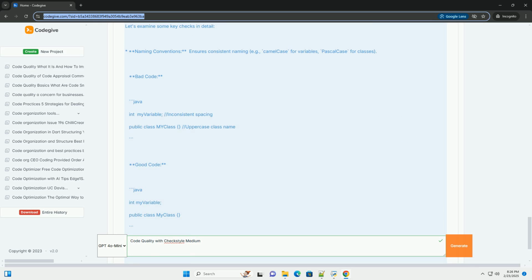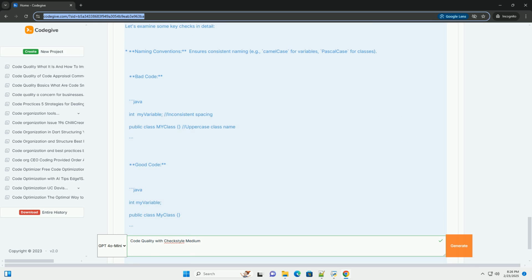Here's a basic checkstyle.xml file incorporating several important checks. This configuration checks for Javadoc on public methods, naming conventions, import ordering, whitespace issues, line length, tab characters and trailing whitespace.